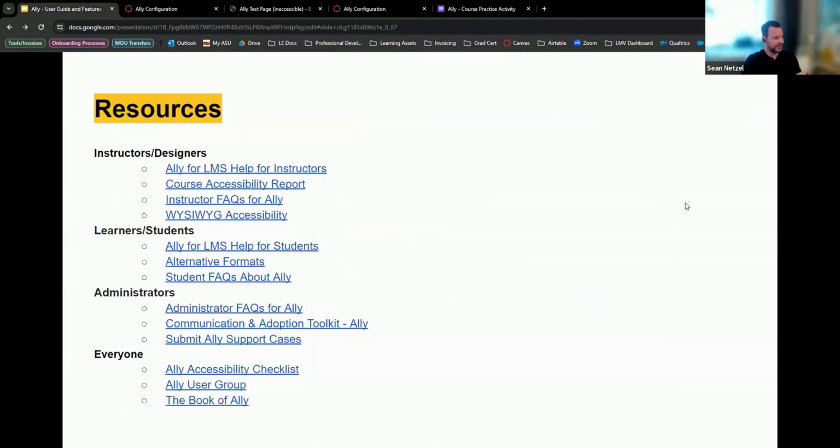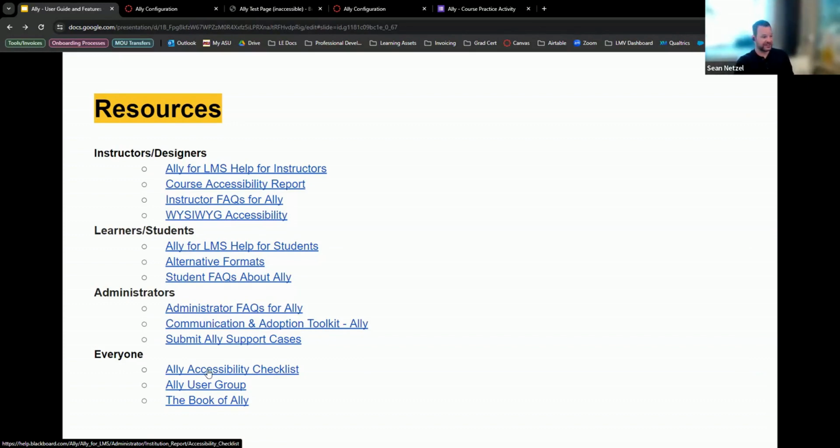And then, yeah, the last couple things, there's a ton of resources we have right here. Alejandra helped me compile these and categorize these, so thank you. If you're an instructor or instructional designer, these are some of the main things you might want to check out. For learners or students, there's ones about alternative formats, some LMS help, frequently asked questions. Same goes for the administrators right here. And there's a few things for everyone to check.